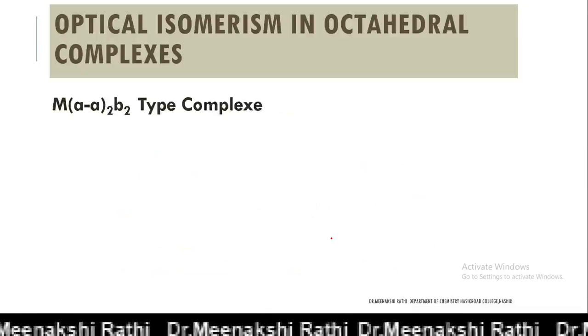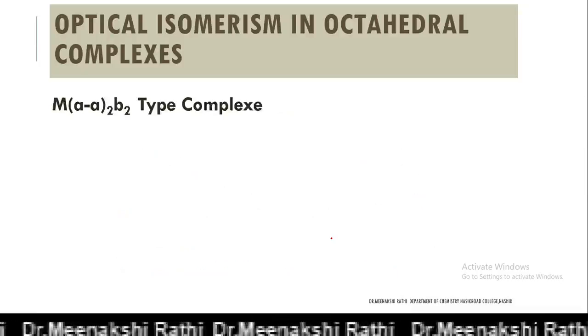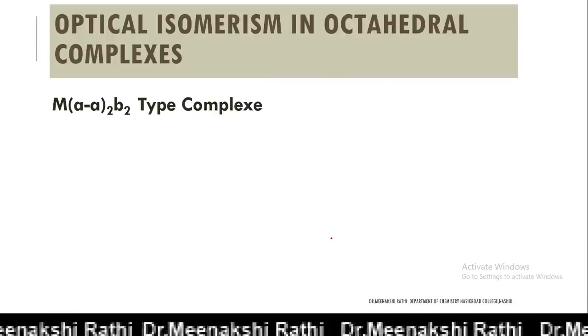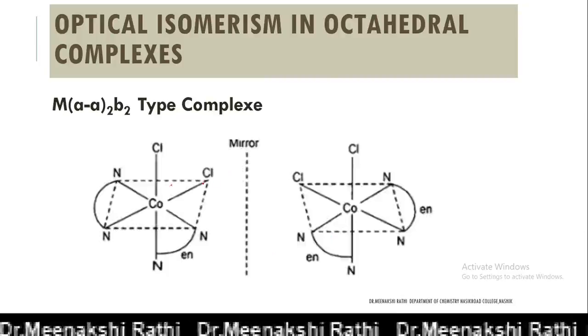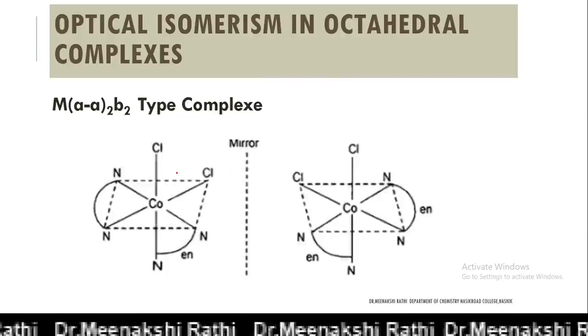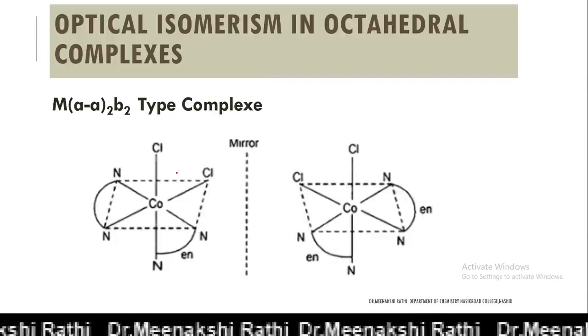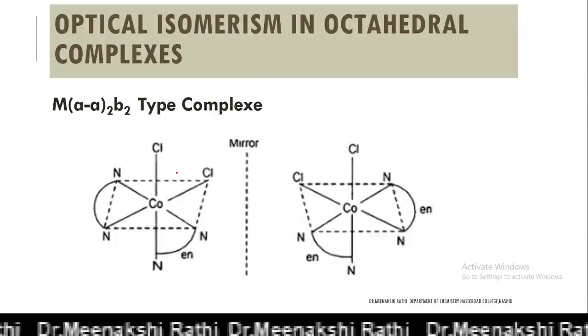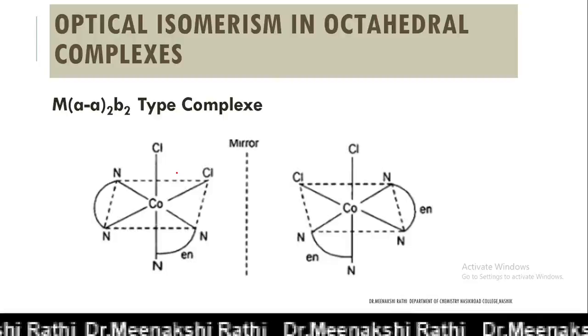Next is MAA2B2 type. Here AA is a bidentate ligand while B is a monodentate ligand, and here you can see, again I am repeating, only the cis isomer can show optical activity. The trans isomer of this compound, as it possesses a plane of symmetry, is optically inactive.